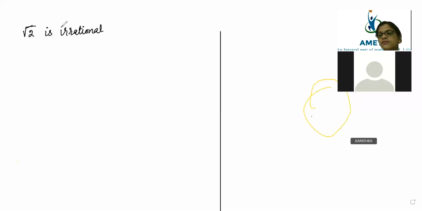Ma'am, how can we solve 0.9 bar, ma'am? Lokesh, ask your doubt. You are asking your doubt, I'm going to start.